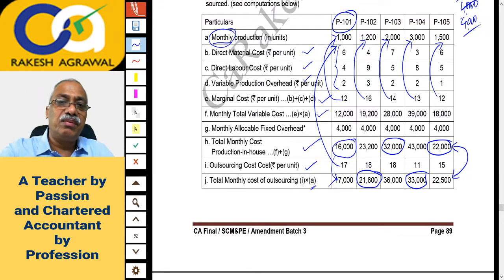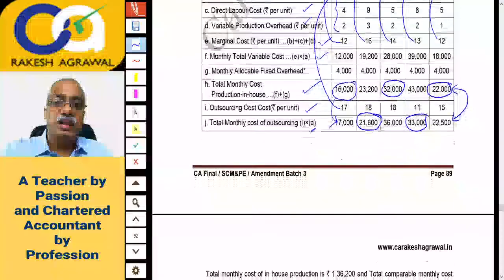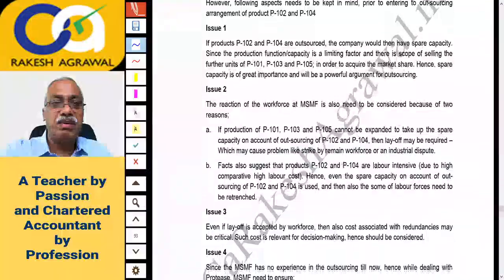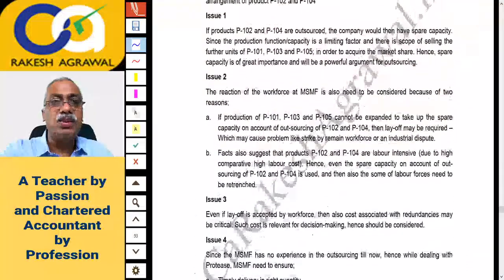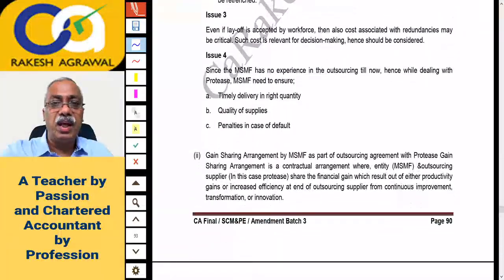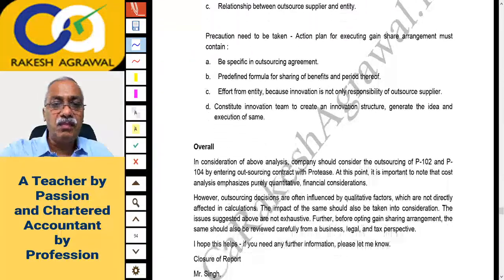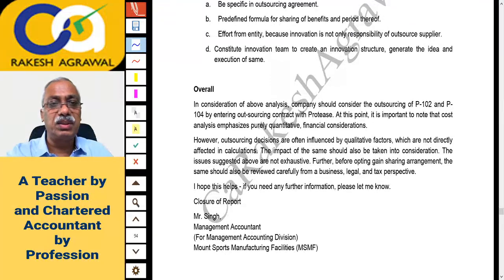Then you will give one theory answer also, that is, the gain sharing arrangement. So this is what the answer must have been. There are some issues related to outsourcing and gain sharing which you can read. So that way it was simple. The mathematical calculation was simple.